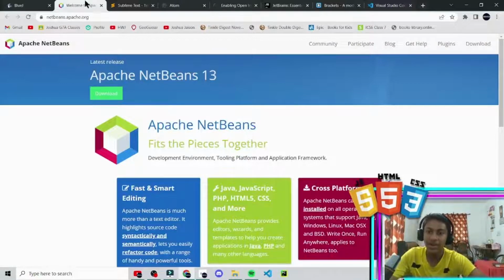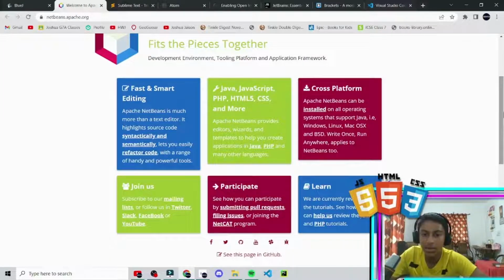Top 7 over here, we have NetBeans, which is now by Apache, and I put it at top 7. This is the 13th version of it. This is actually a very easy and fun way to do coding in.